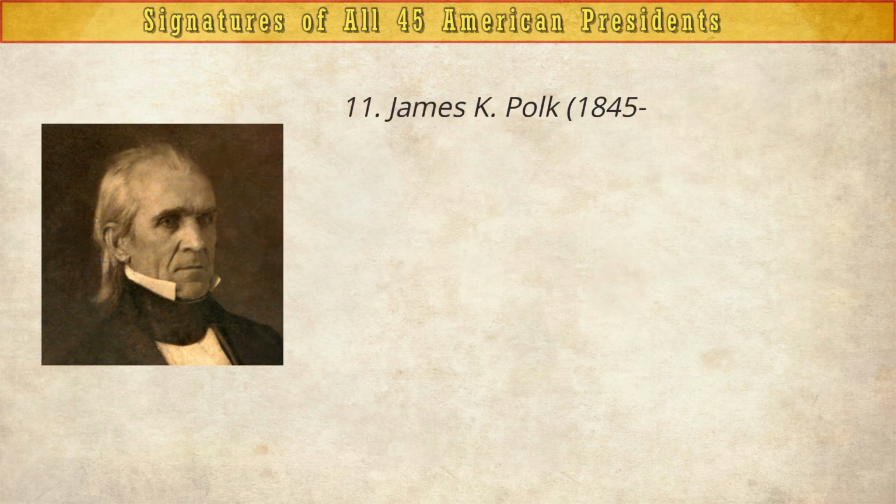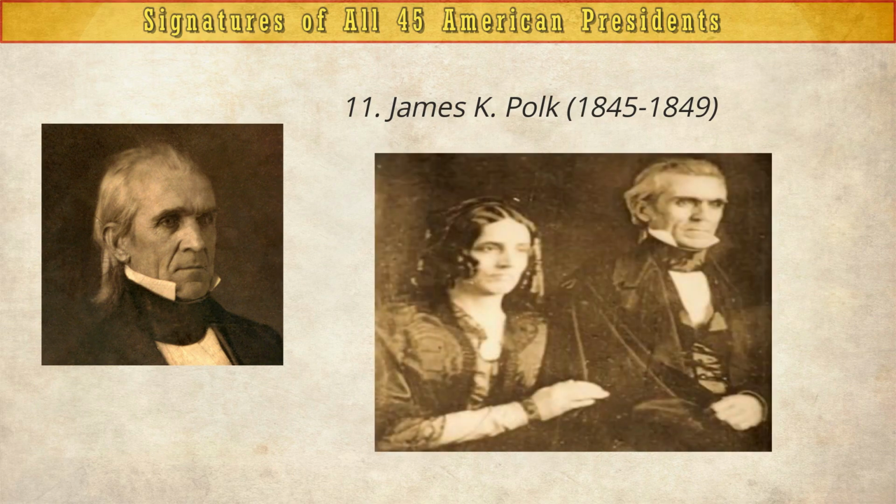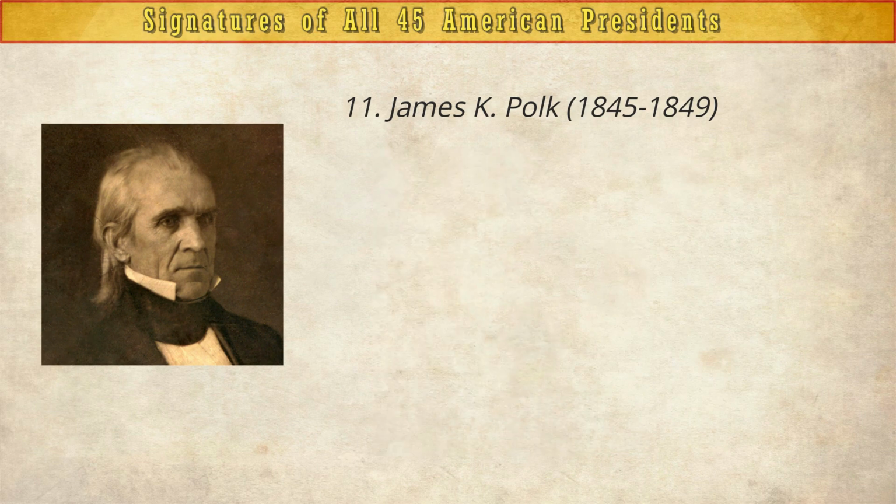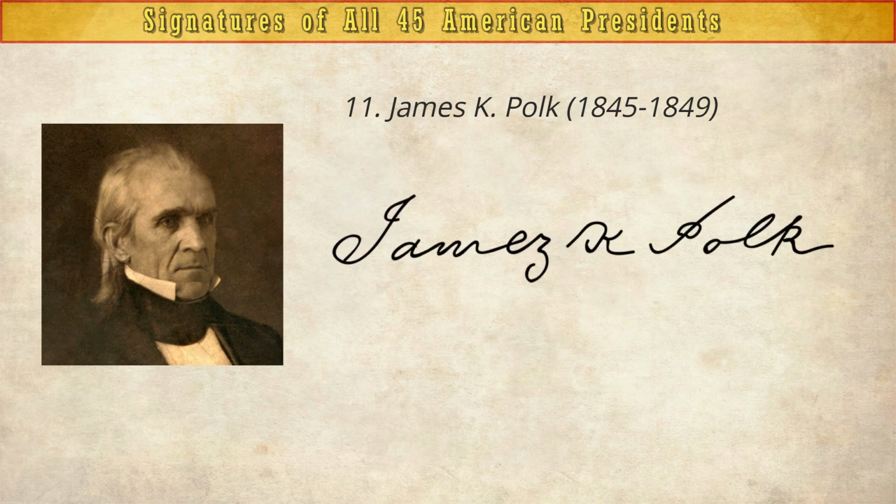James K. Polk, 1845 to 1849. With a desire for expansion, President Polk set his eyes on the Pacific Ocean and extended the land of the US by 1.2 million square miles. Here is his signature.